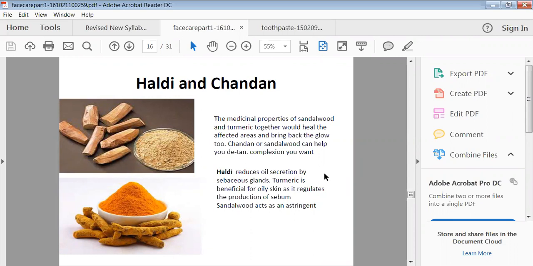Apart from that, haldi has another utilization as an anti-inflammatory, and as it has a very yellowish color, naturally it will give a yellowish tone to the skin. So it can improve the natural gloss, and it is a traditionally utilized material for improving skin problems, to avoid skin problems and to improve the skin gloss.